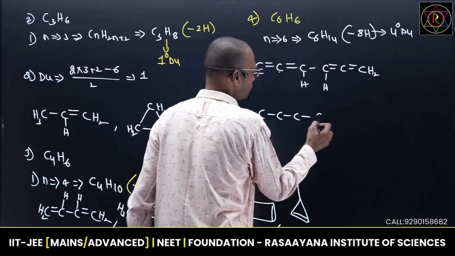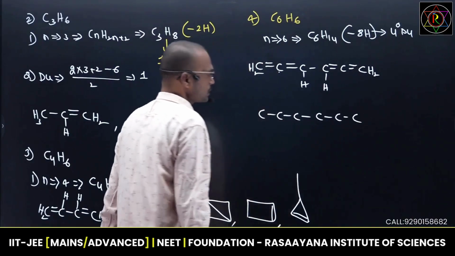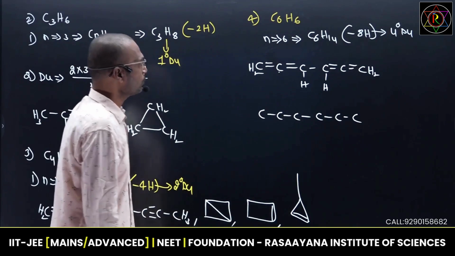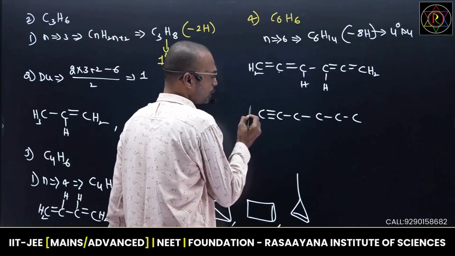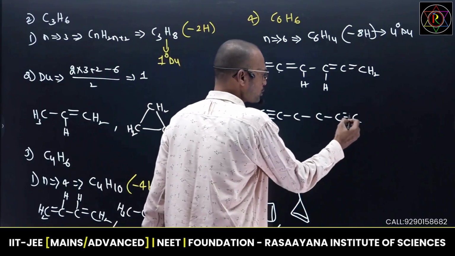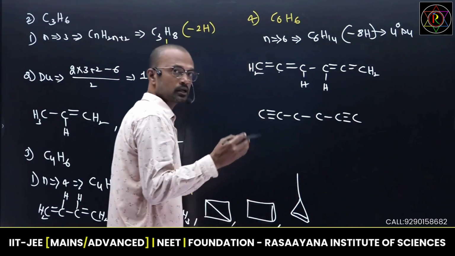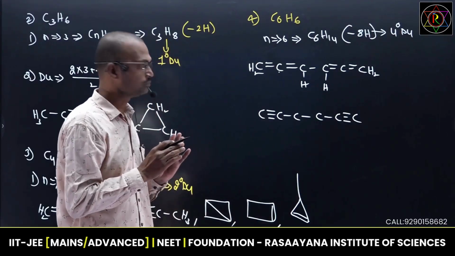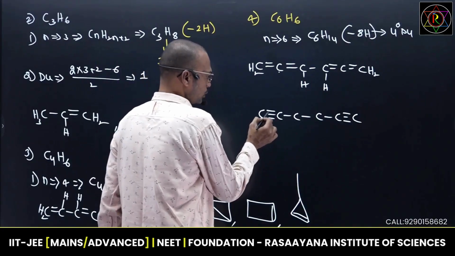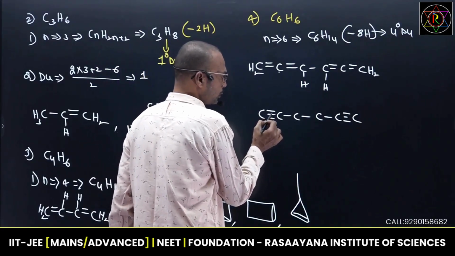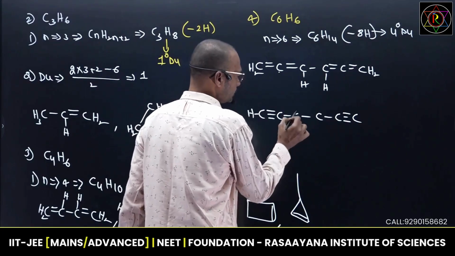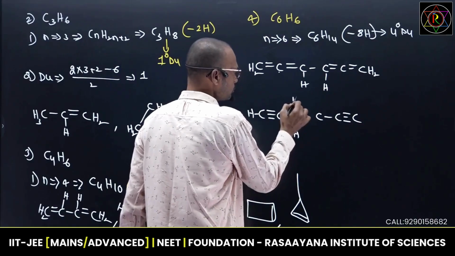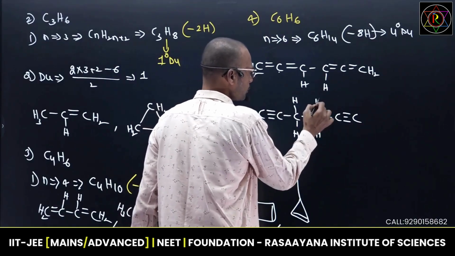1, 2, 3, 4, 5, 6. 6 carbons are given. Now I can put one triple bond here. Every triple bond is 2 Du. And one more triple bond I am introducing here. You can insert a triple bond anywhere, your wish. So every triple bond is 2 Du. Here also triple bond, 2 Du. I can write one hydrogen here. Here 2 hydrogens. One hydrogen, one hydrogen, one hydrogen, one hydrogen, like that.